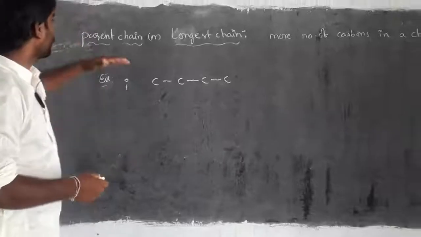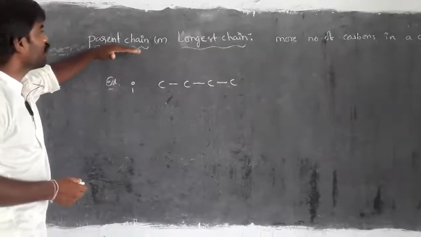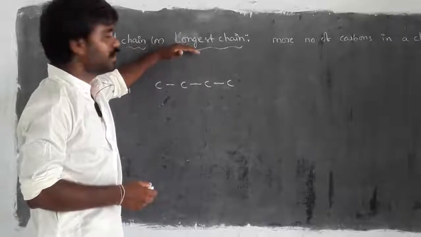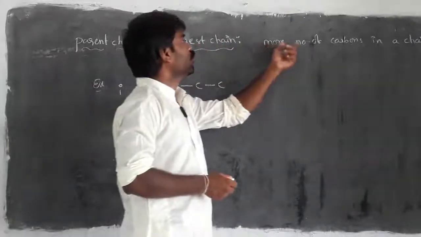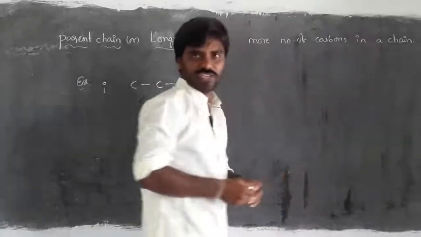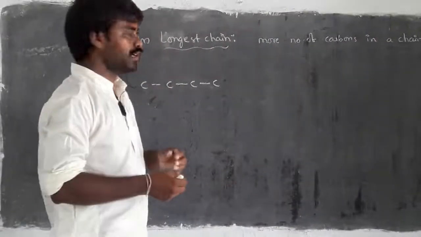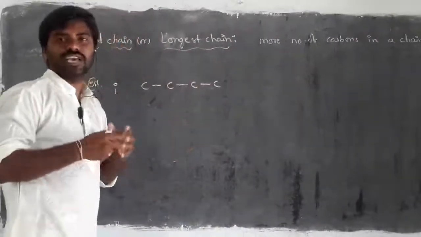So now we are going to discuss parent chain. It is also known as longest chain. So what is meant by parent chain or longest chain? For that, more number of carbons in a chain. This is simple, it is possible to understand with an example.